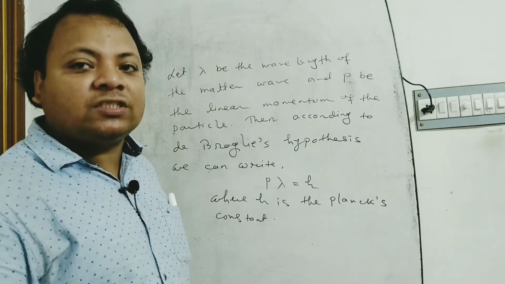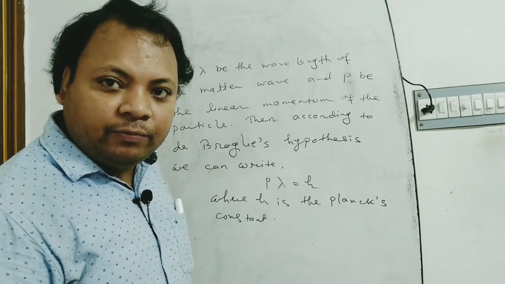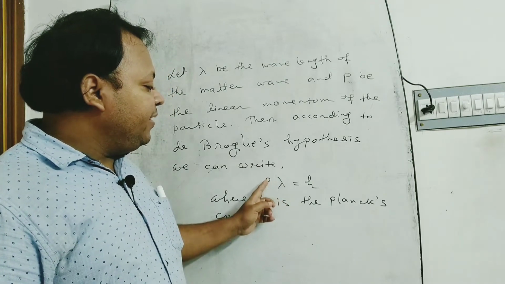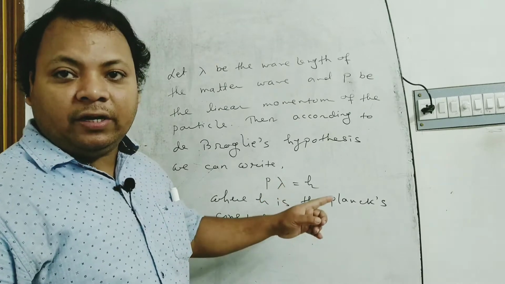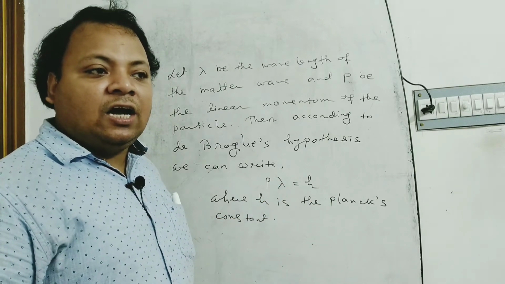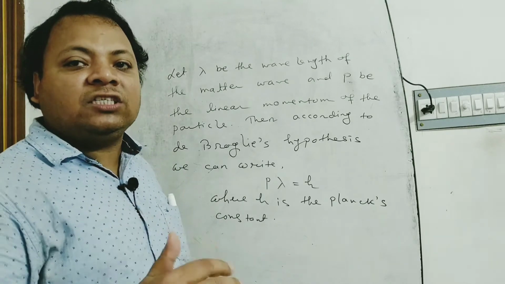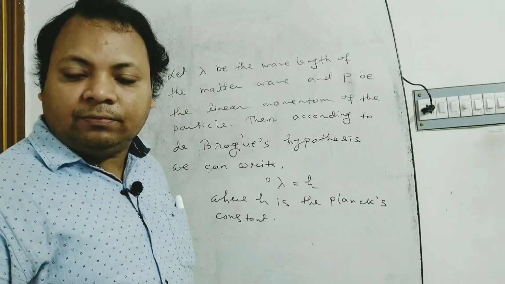Therefore, lambda shows the wavy nature of that particle, and you can see that p is inversely proportional to lambda. That is, the particle nature and the wavy nature are inversely proportional to each other.